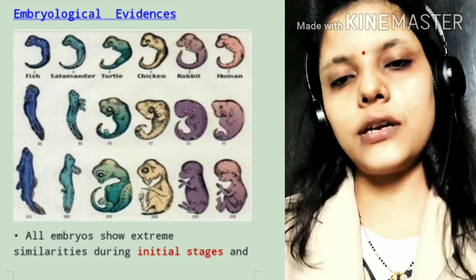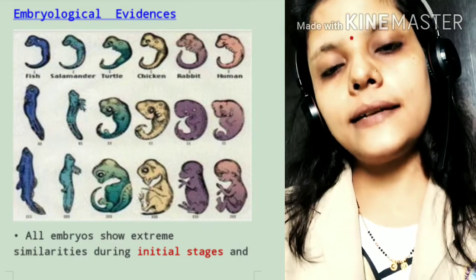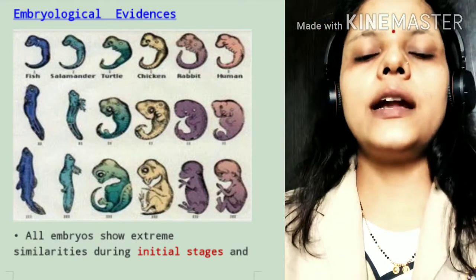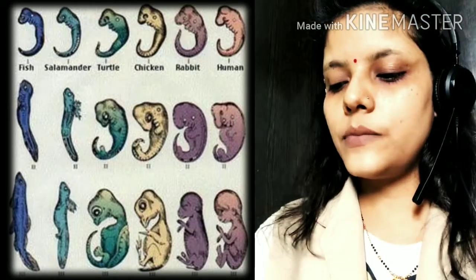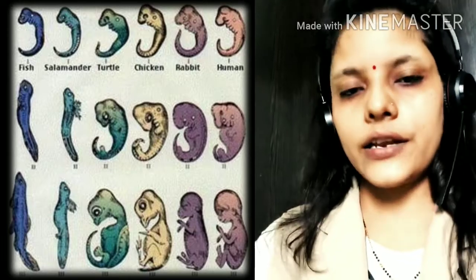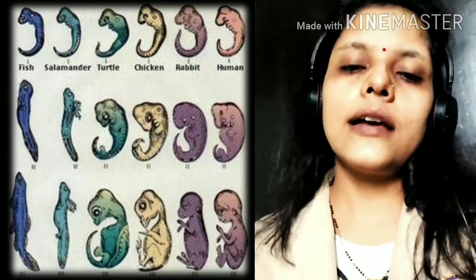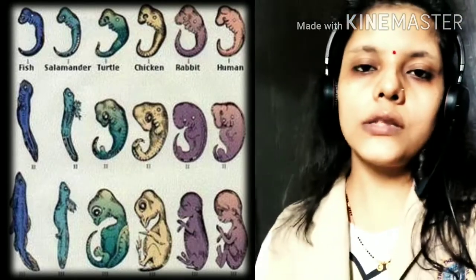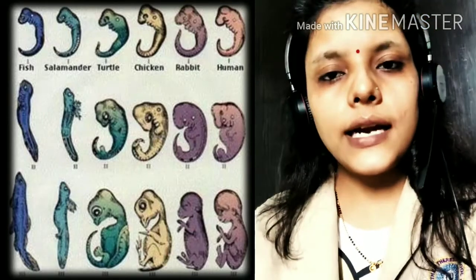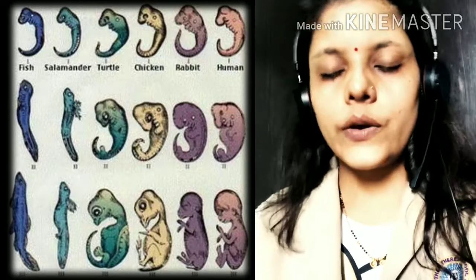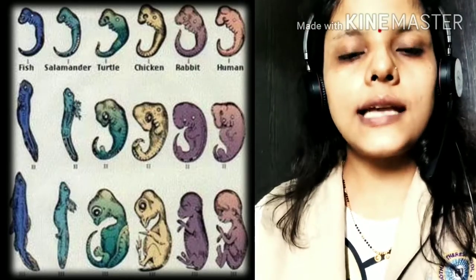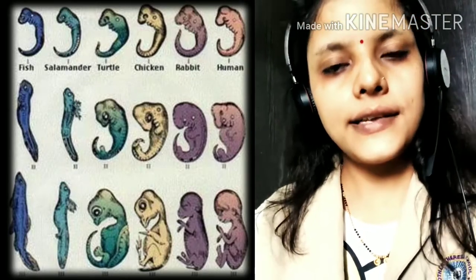In the pre or initial stages they look similar, but in the second and third stages their similarity decreases gradually. We can see that their similarity decreases gradually. Similarity in the initial stages of all these species shows that they have common ancestors. Okay, we can say that all these animals have common ancestors.